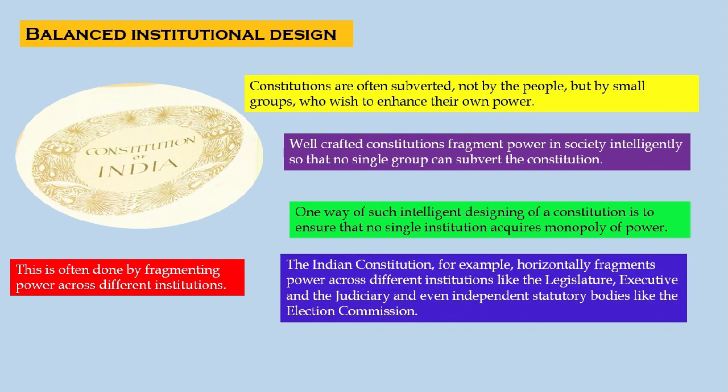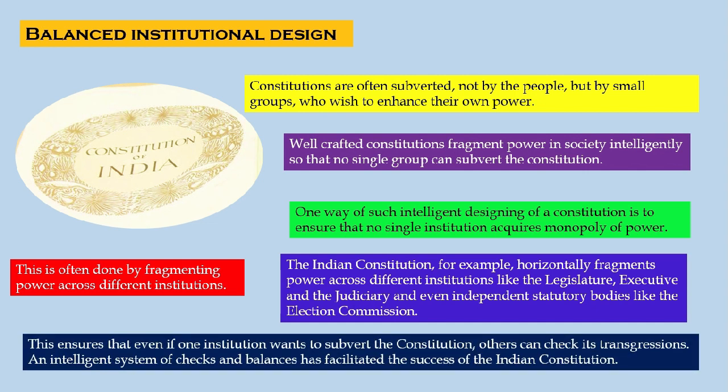The Indian Constitution, for example, horizontally fragments the power across different institutions like the legislature, executive, and the judiciary, and even independent statutory bodies like the Election Commission. This ensures that if one institution wants to subvert the Constitution, others can check its transgressions, and an intelligent system of checks and balances has facilitated the success of the Indian Constitution.